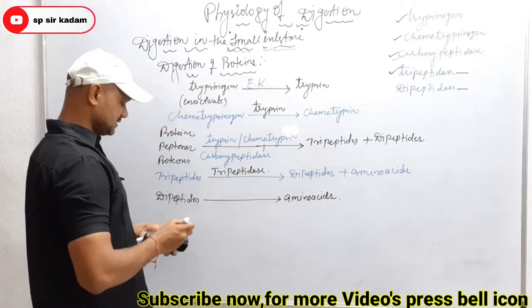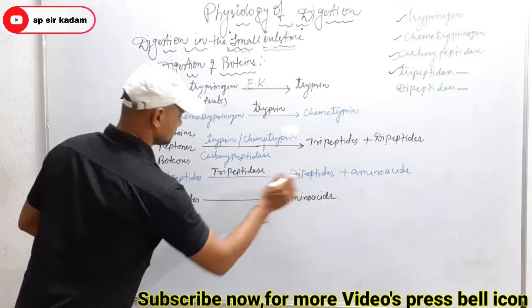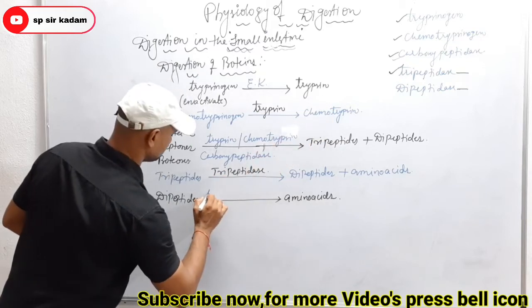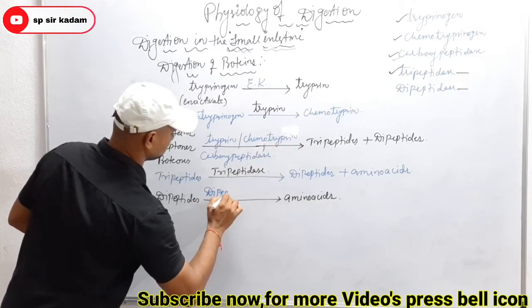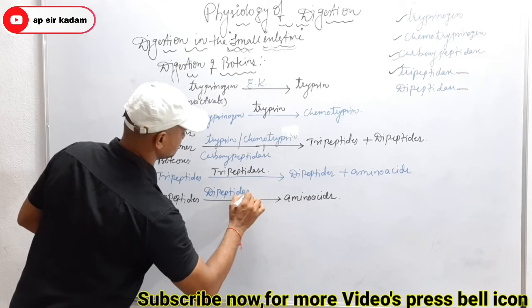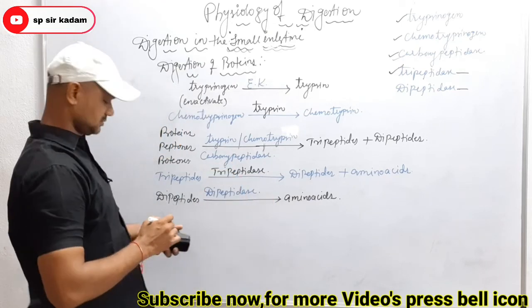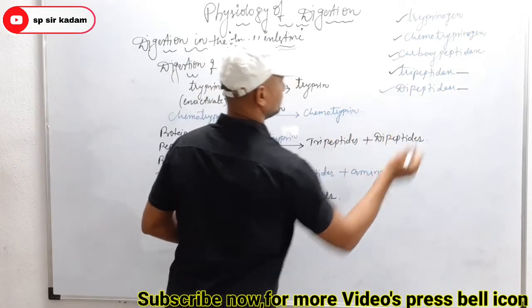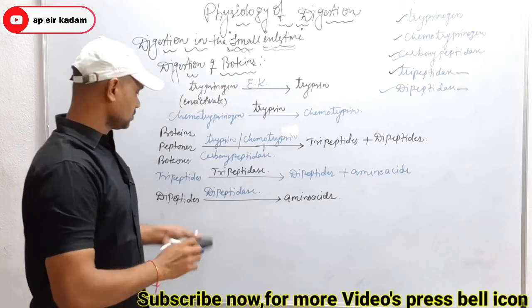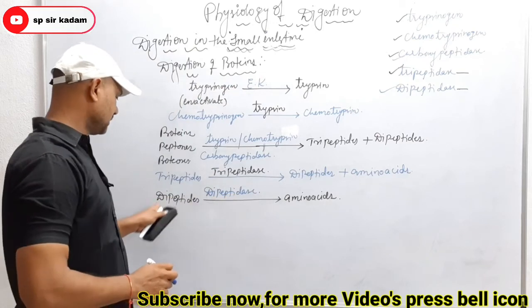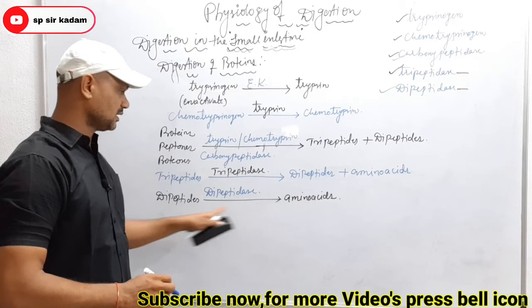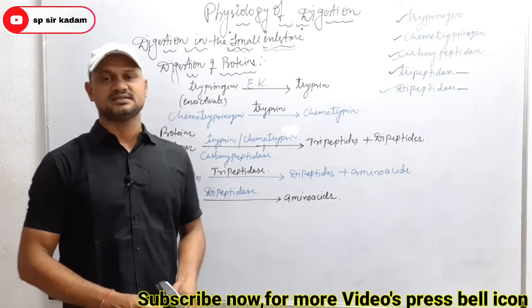So amino acids are the end products of proteins in the presence of dipeptidase. Dipeptidase acts on dipeptides and converts them into amino acids.